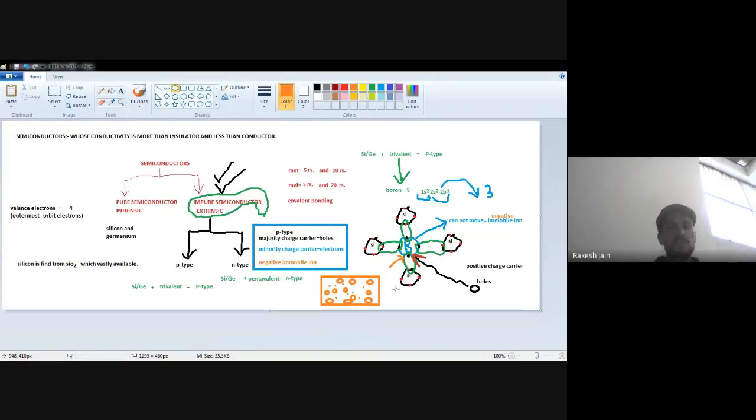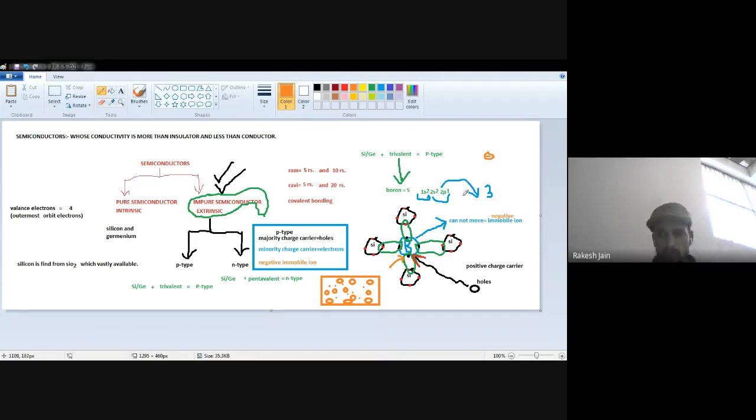And which is the third thing? The third thing is the negative immobile ion. How do you show the negative immobile ion? Now see very carefully: a negative sign encircled by a circle. This encircling shows that it cannot move, and negative means a negative ion without moving. That is a negative immobile ion.